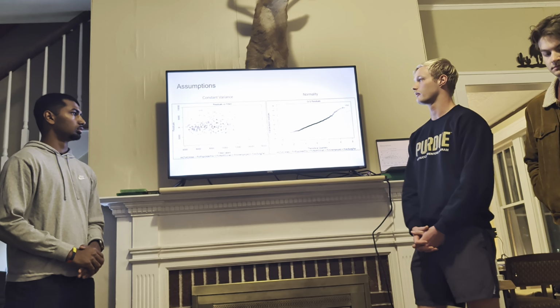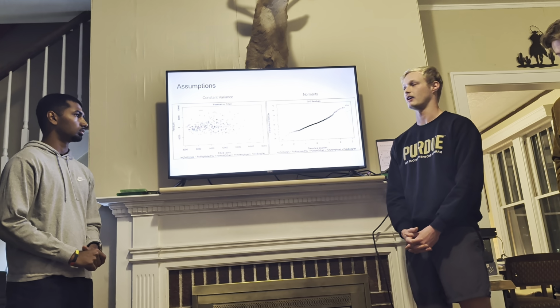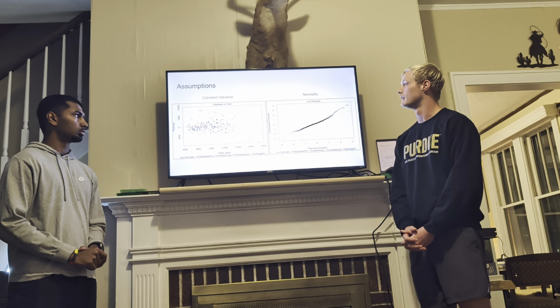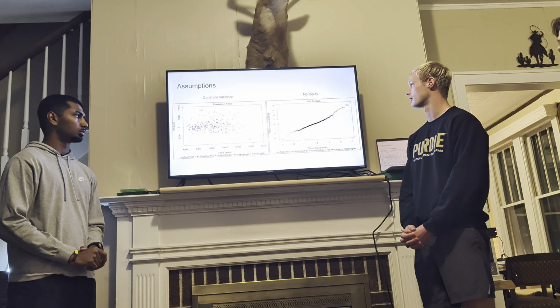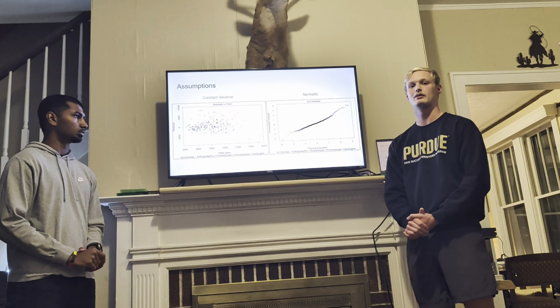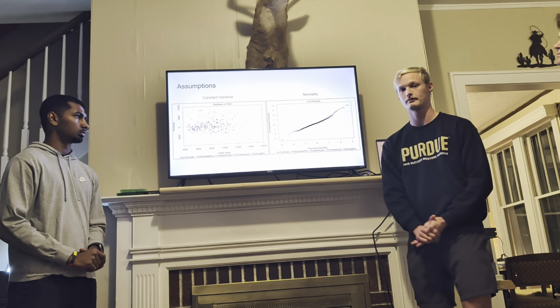So through our residuals versus fitted plot, you can see there's pretty much consistent variance throughout. There are some possible outliers towards the ends. And then in our QQ plot here, you can see it roughly follows the line. There are some possible outliers again on the edges here, and it's drifting away from the line towards the end, which may be evidence of heavy tails.